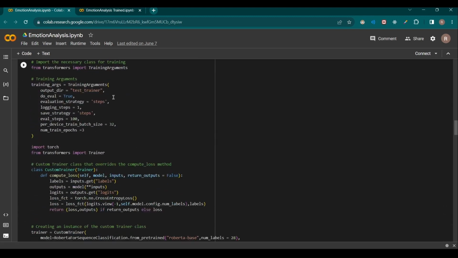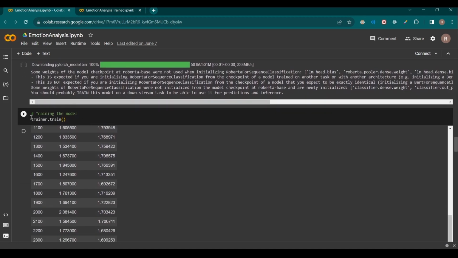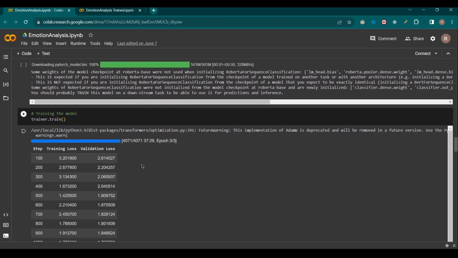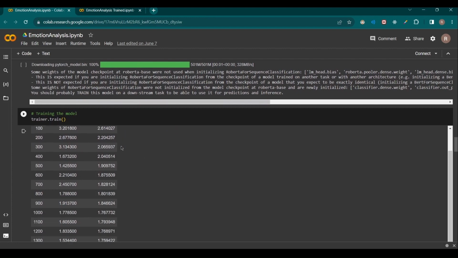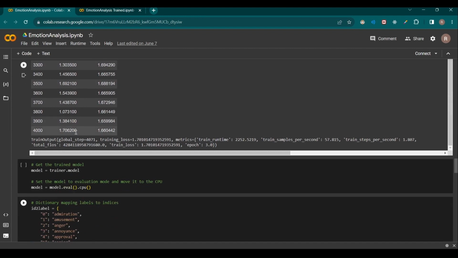Now we are considering our training arguments which we use for our custom trainer, where in training we are also directly computing the loss during the training itself, where we are calculating the training loss and validation loss, that is also evaluation loss. And these are our arguments, and this is our custom trainer, and here we are training the model. As you can see, we have done 3 epochs, and by the end of the training our training loss was at 1.70 and evaluation loss at 1.66.